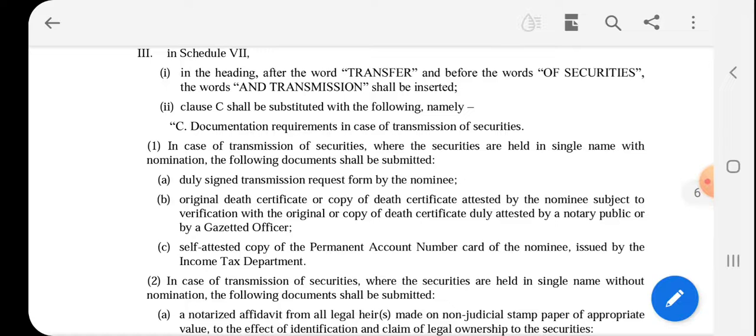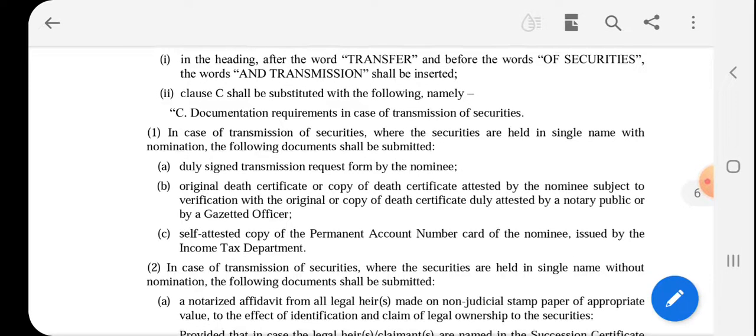First, where the securities are held in a single name with nomination, the following three documents are required. First, a duly signed transmission request from the nominee. Second, the original death certificate, or a copy of the death certificate attested by the nominee, subject to verification with the original, or a copy of the death certificate duly attested by a notary public or by a gazetted officer.